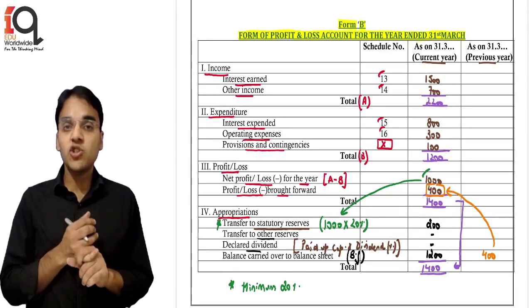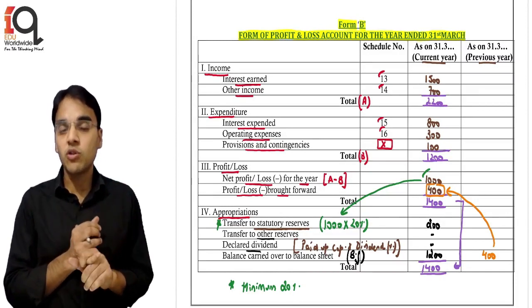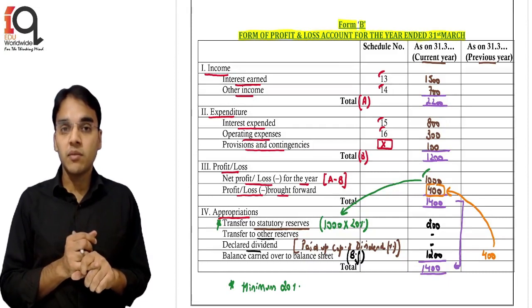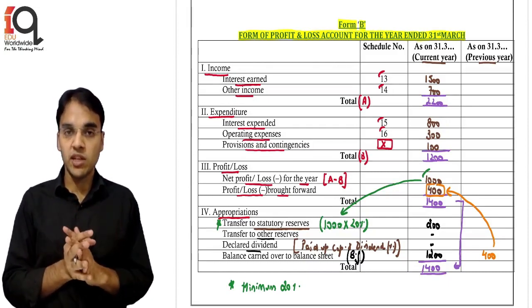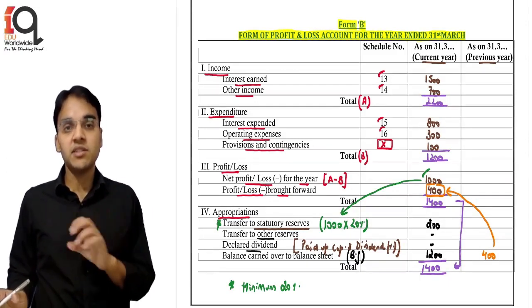So first is your income. Interest earned is your schedule number 13: interest and discount on advances, income on investment, interest on balance with RBI. Then other income: commission, exchange, brokerage, profit on sale of investment, sale of excess and other such things. If there is a loss, that will be shown as a negative item. We get the total. Second is expenditure.